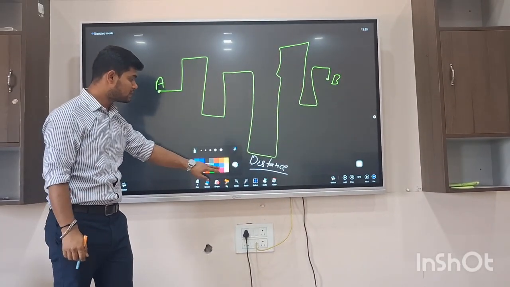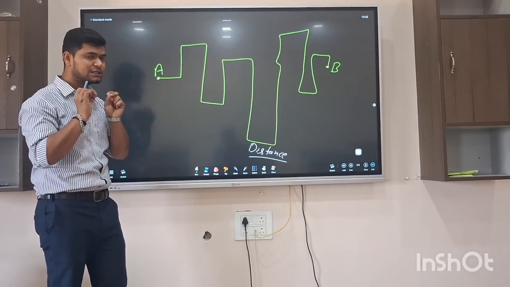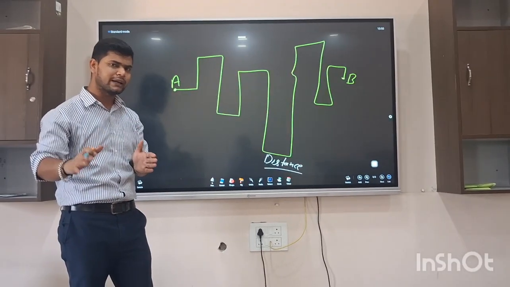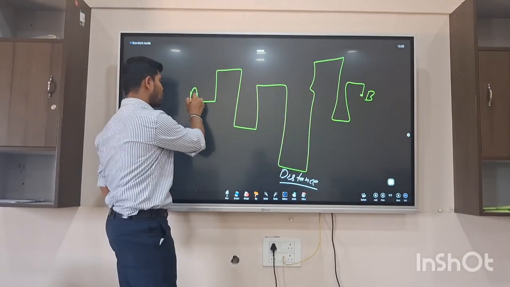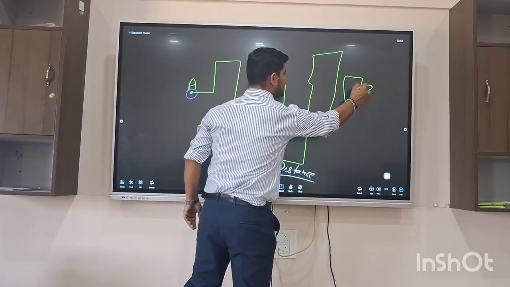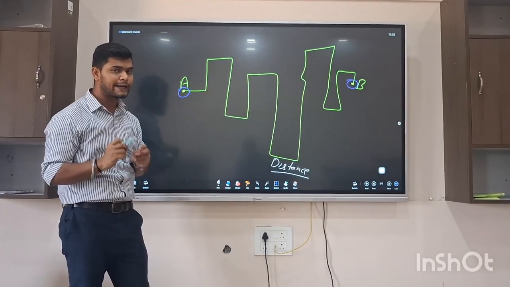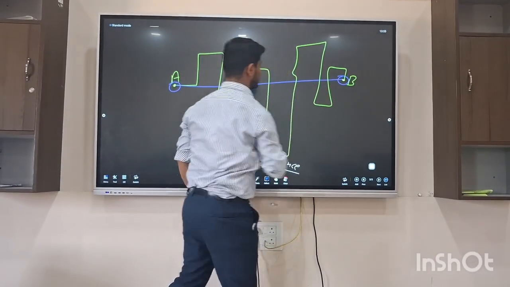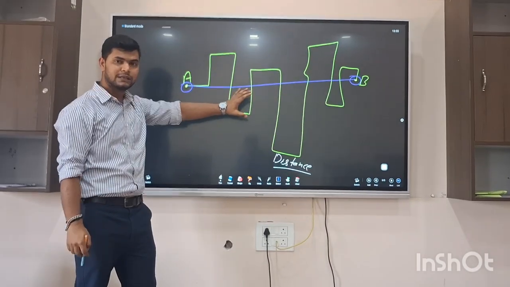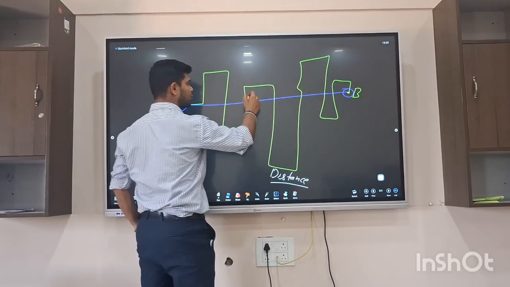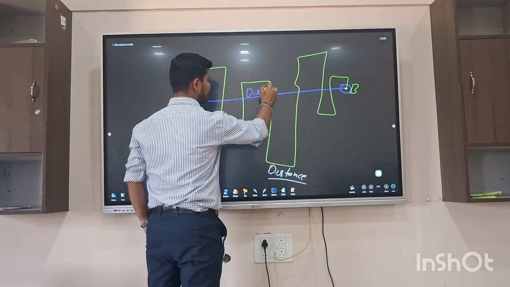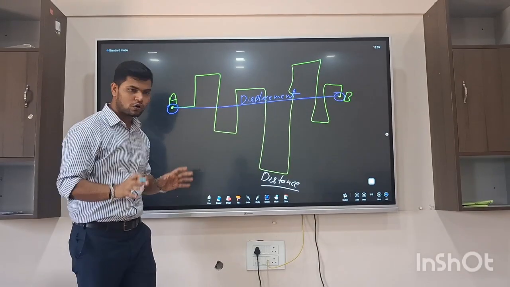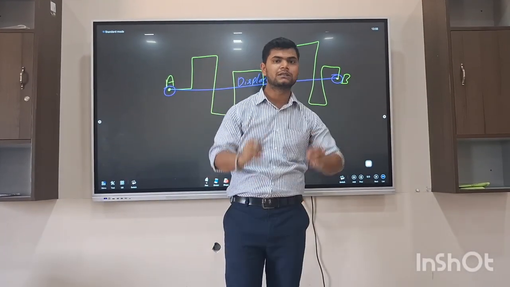But when we talk about displacement, it is just simple: the shortest distance, that means the shortcut. The shortest distance between point A and point B. So if we want to go from A to B, what is the shortest gap? The shortest gap is to just go directly. So this shortcut, this shortest length between these points, will be called displacement. I hope you understand this concept.